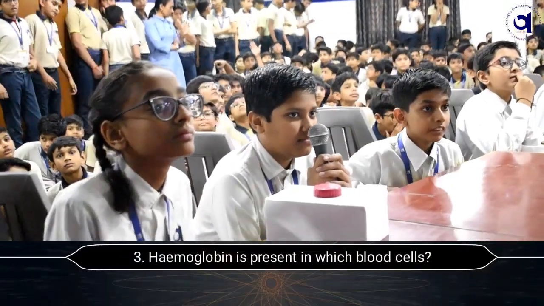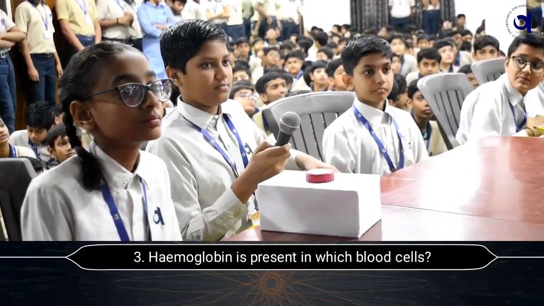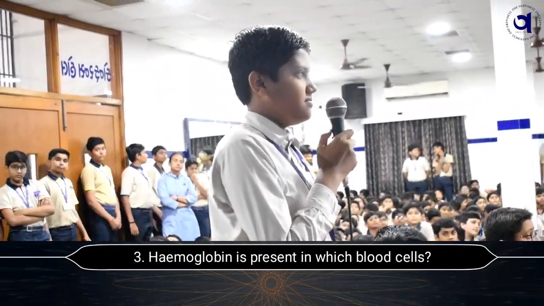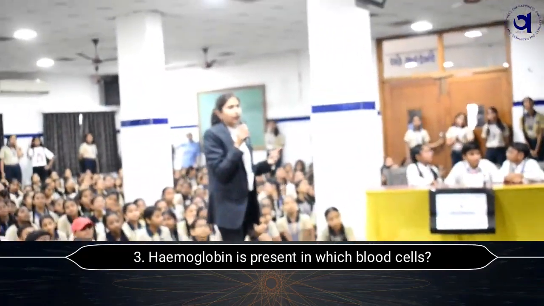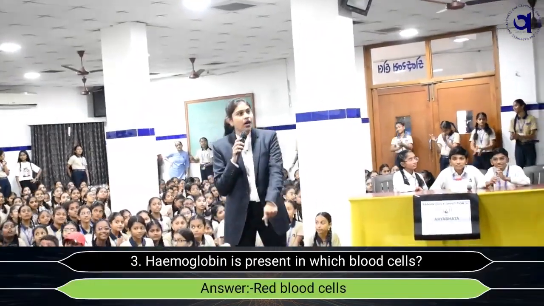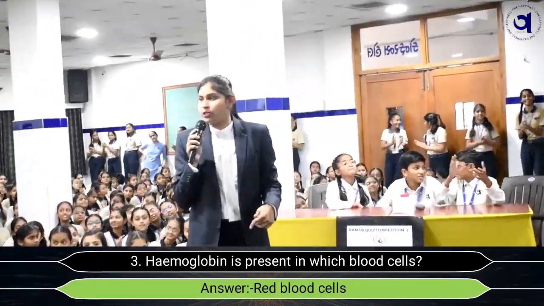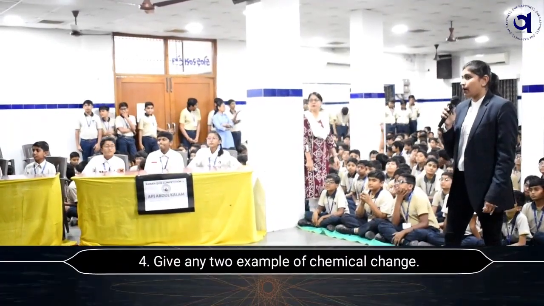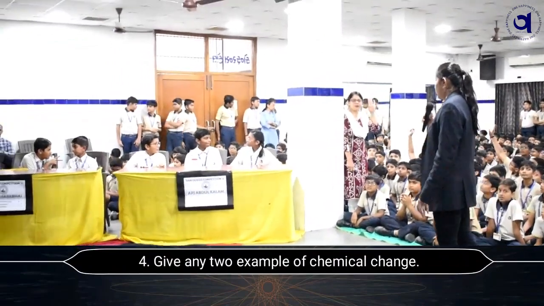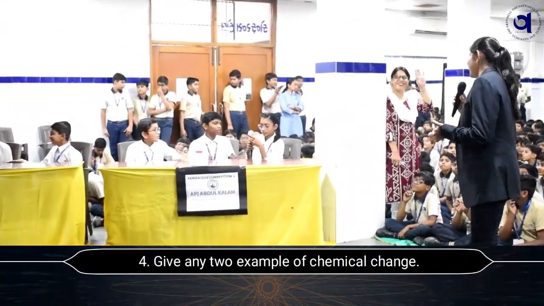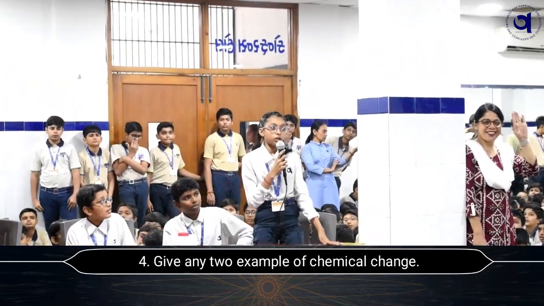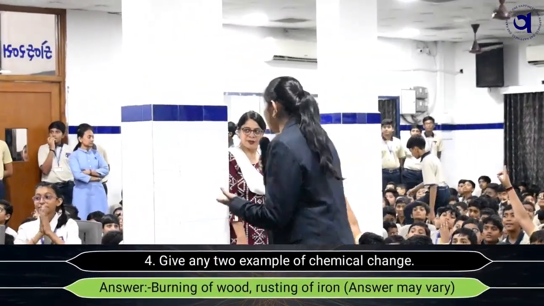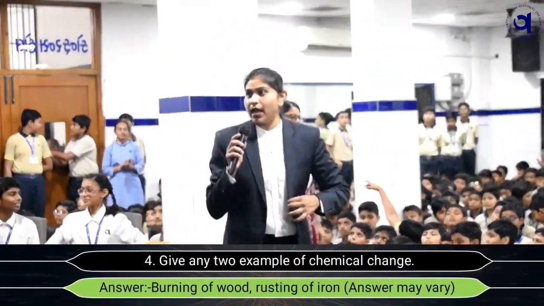And the question is, hemoglobin is present in which blood cell? Red blood cell. May we know the answer, please? Red blood cell is the right answer. And we're coming up with the APJ Abdul Kalam team. The question is, give any two examples of chemical change. Burning of wood and rusting of iron. That is the right answer. Well done.